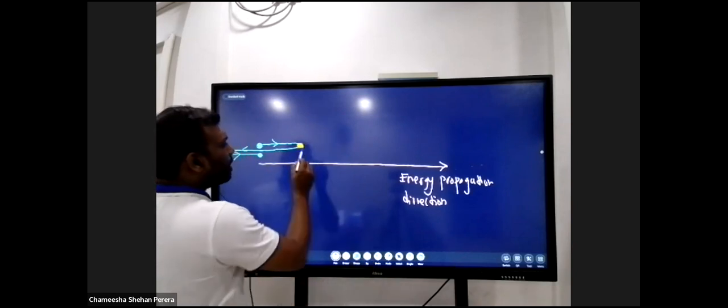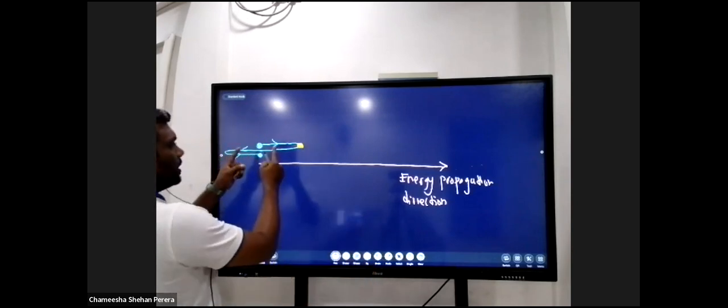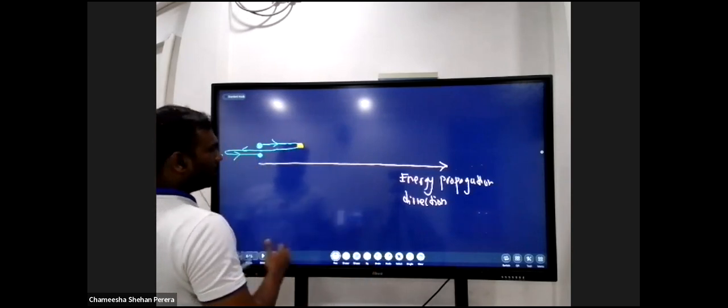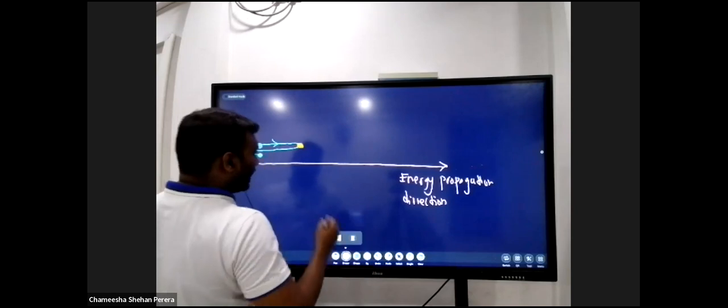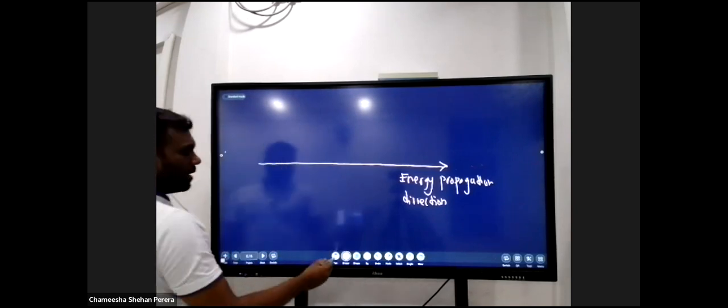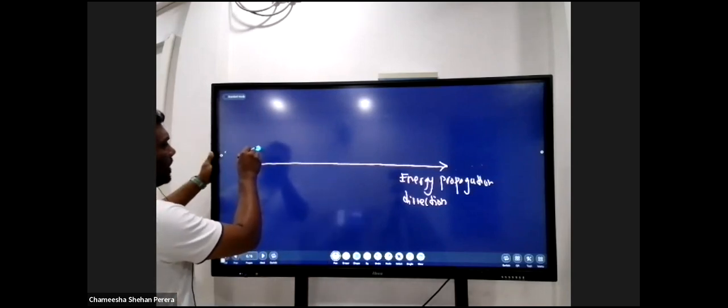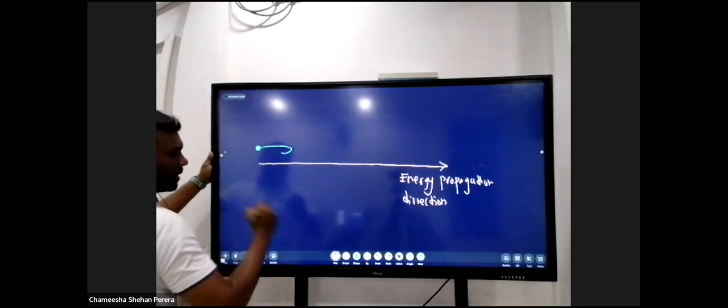But I won't extend the displacement as much as before, because I just want to state that some amount of energy is lost during the collision of these two particles, right?